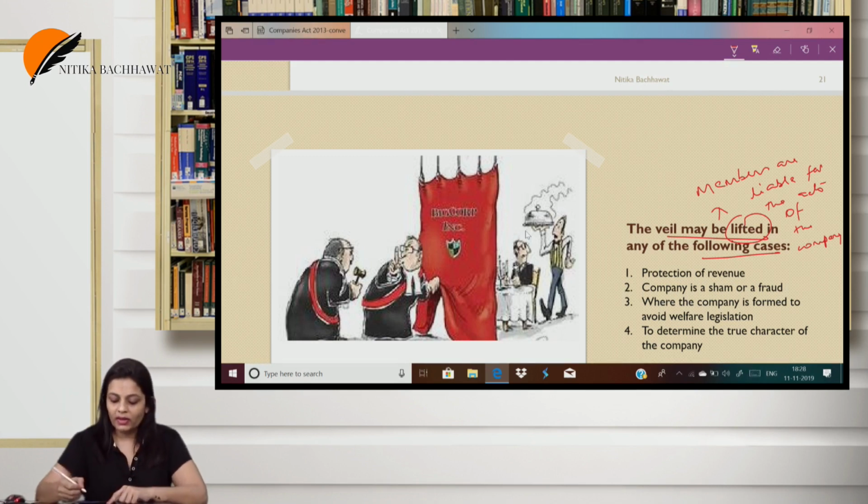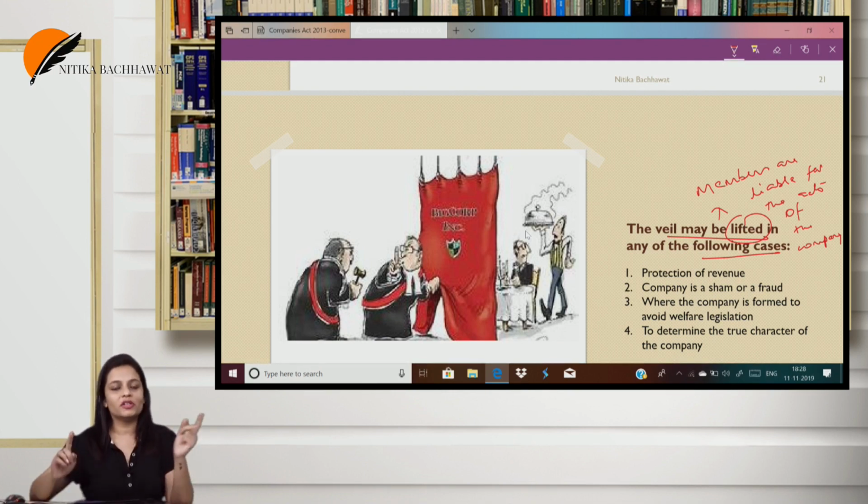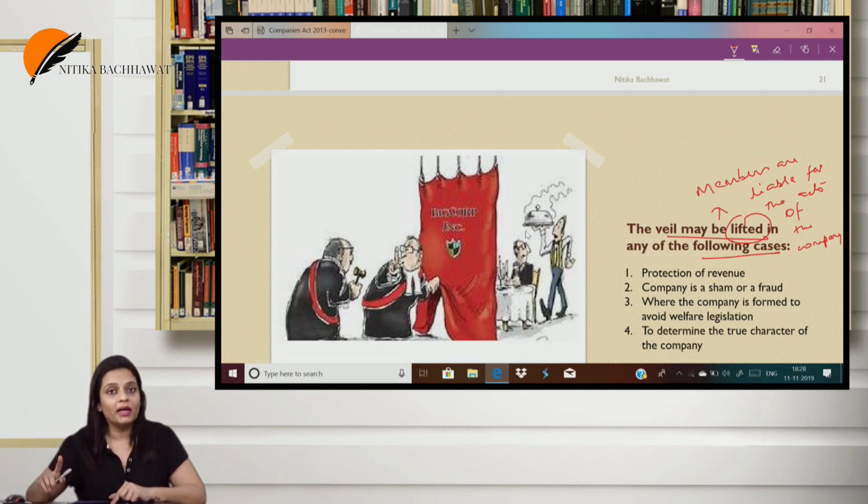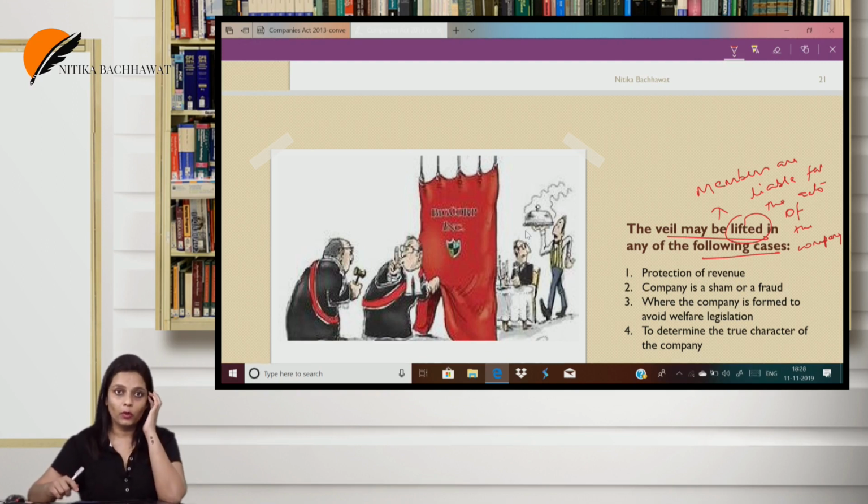Then the next one, where the company is formed to avoid welfare legislations. The name of the case was Workmen of Associated Rubber Industries Limited Bhavnagar versus Associated Rubber Industries Limited Bhavnagar. One thing is very clear from this case: it is a case between the employer and employee.